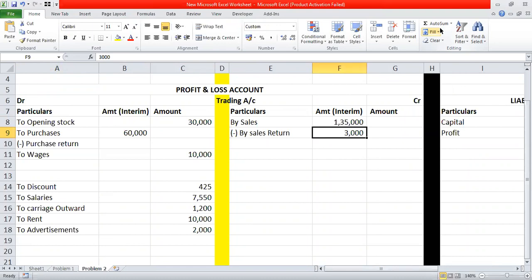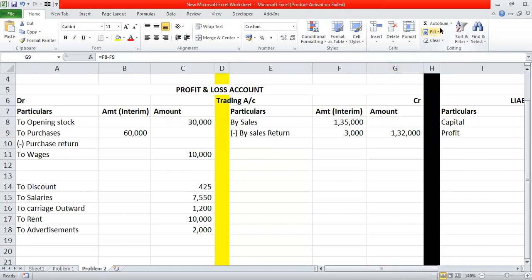We have also noted the sales return of 3,000. So the final amount in the outer column will amount to 1,32,000. Understood till here, children? Yes, ma'am. Are you done? Yes, ma'am. Okay.